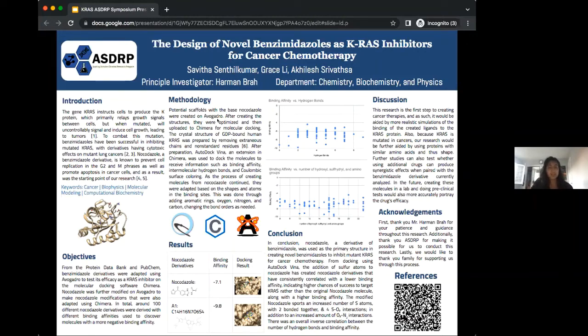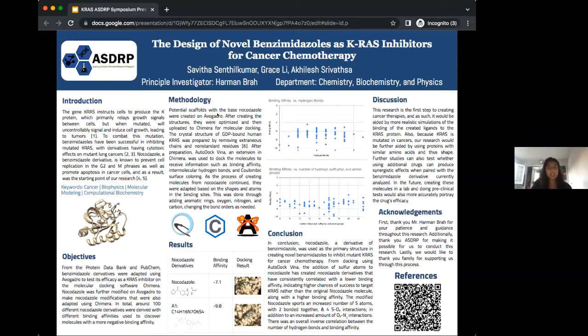To attain the KRAS protein and the benzimidazole derivatives, the Protein Data Bank and PubChem were used. For our methods, we created potential scaffolds with the base Nocodazole on Avogadro. After making these structures, the molecules were optimized and then uploaded to Chimera for molecular docking. To set up the protein, which was the crystal structure of the GDP-bound human KRAS, we removed extraneous chains and non-standard residues.